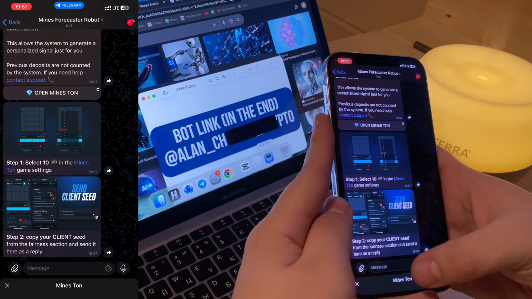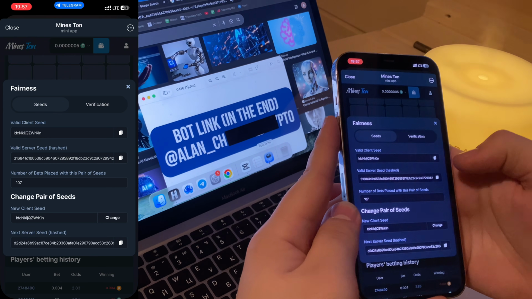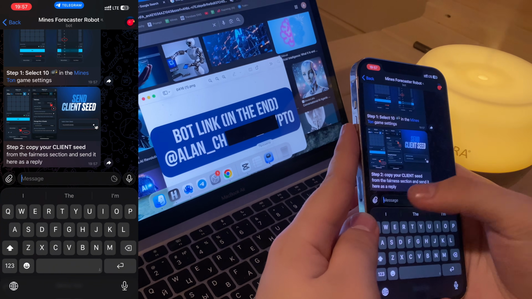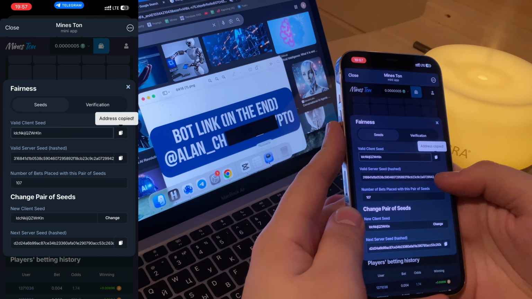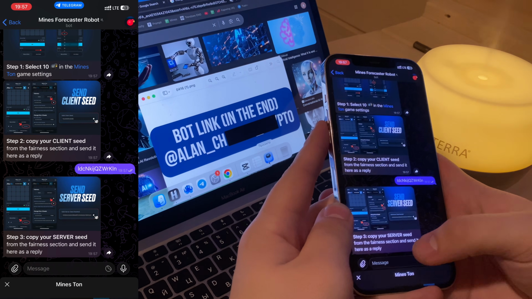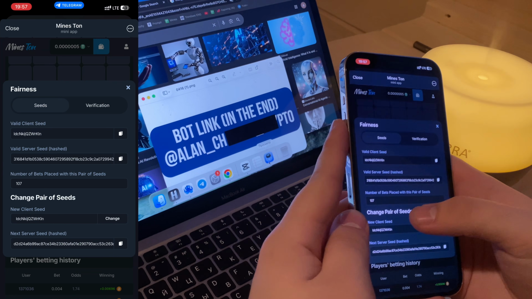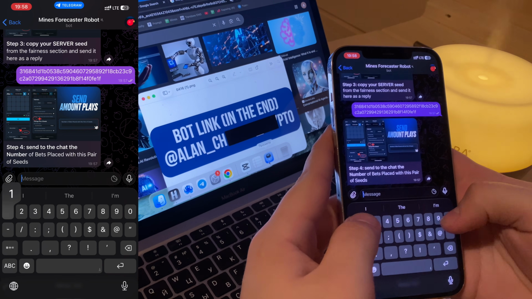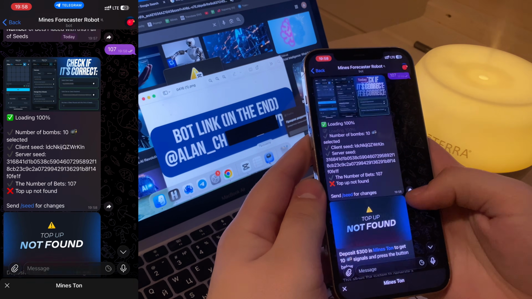Okay. So copy your planned seed. Okay, so I open this game, fairness, and here I copy it and paste it here. Guys, I just want to tell you, this seed helps me to synchronize with this bot, and without this seed, bot will not work. So double check it and be sure that you are writing here the right seed. Okay, the last one is here, 107. Okay, send, and now it's loading, guys.